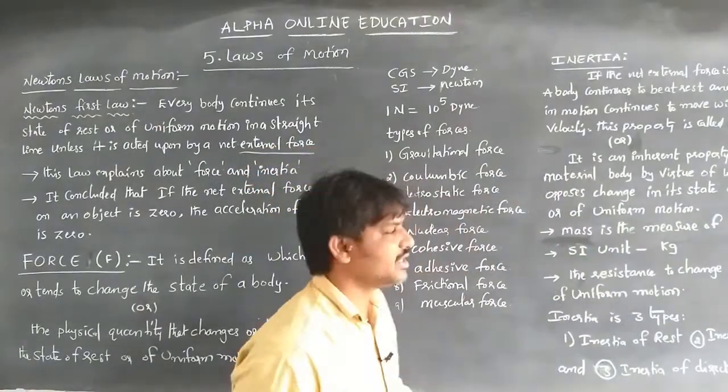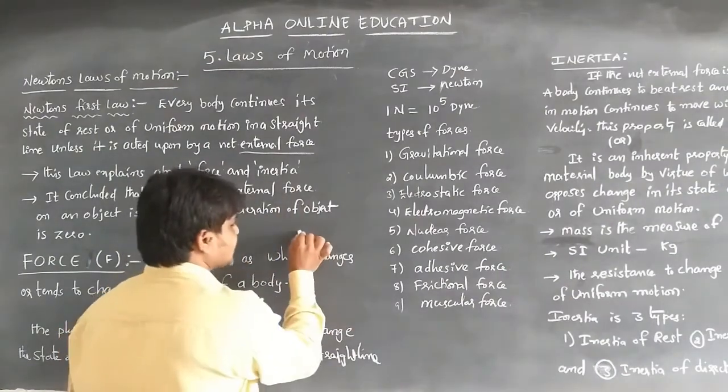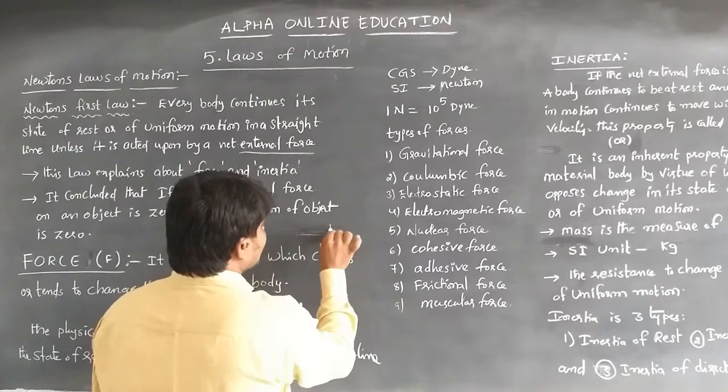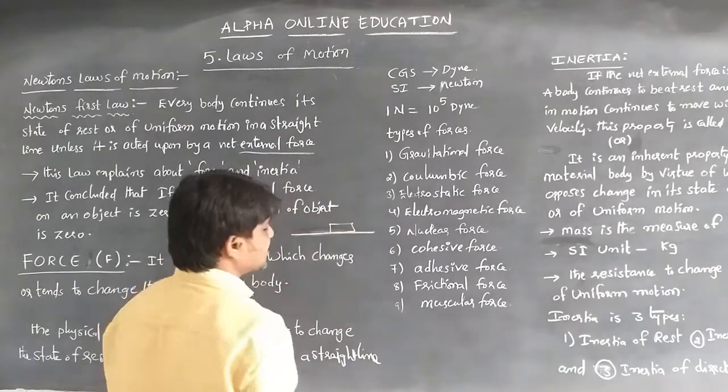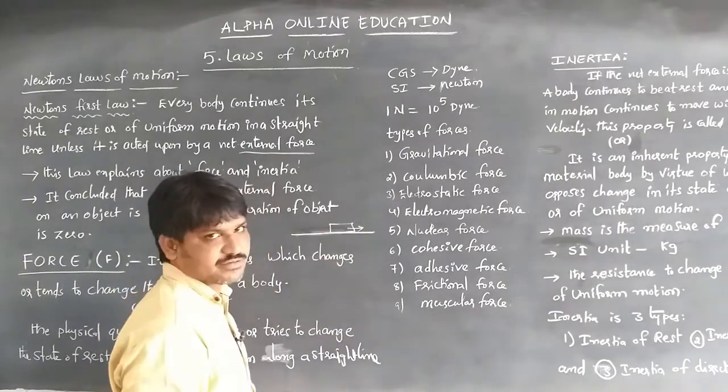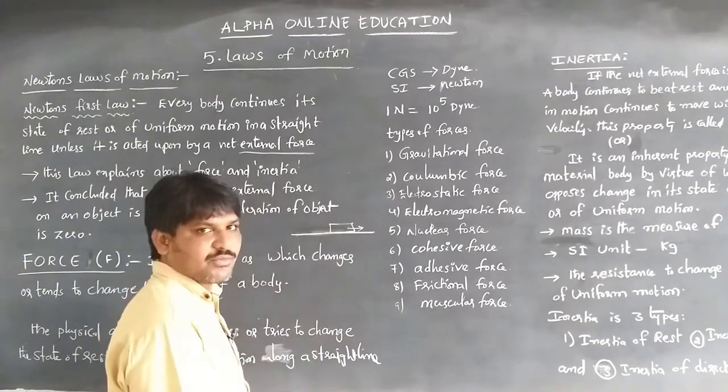For example, if the body is at rest and we want to change its position, we should apply some force on the body, then only will the body change its state from rest to motion.